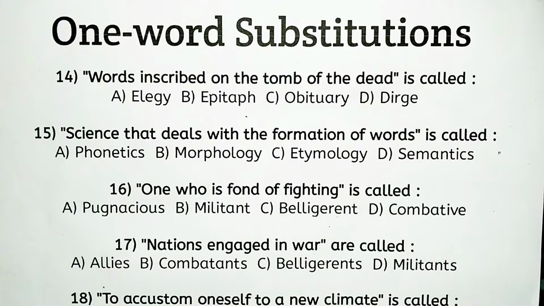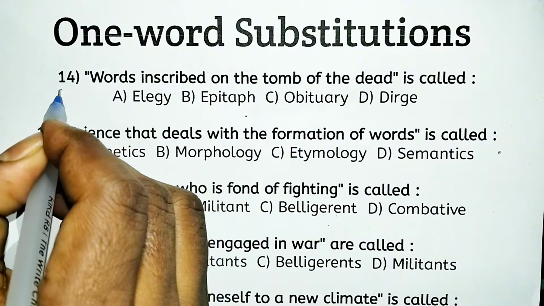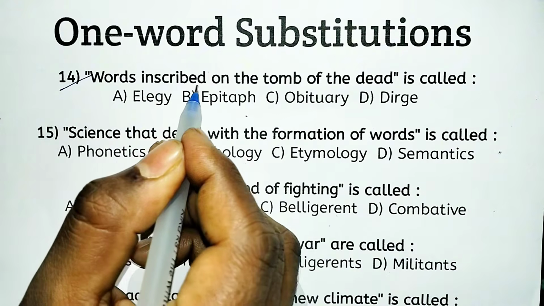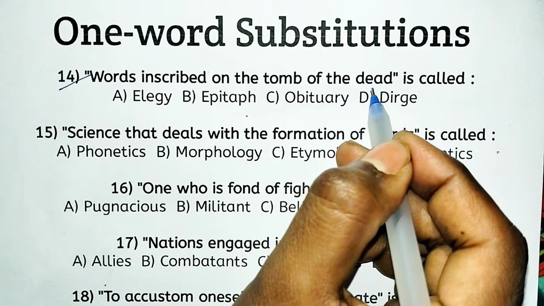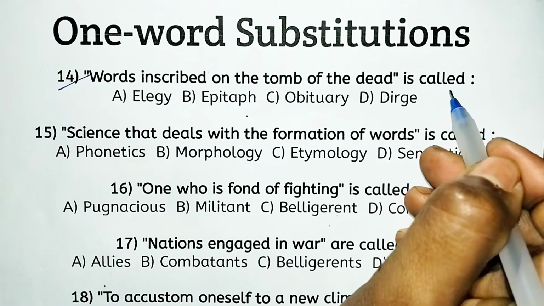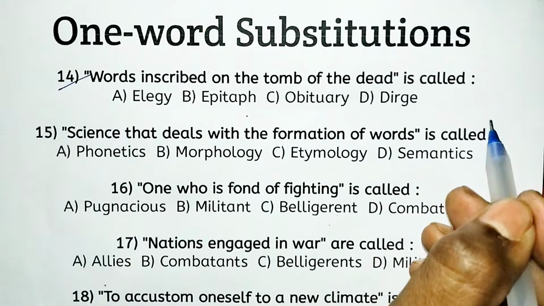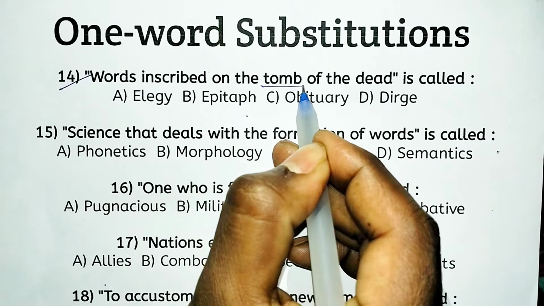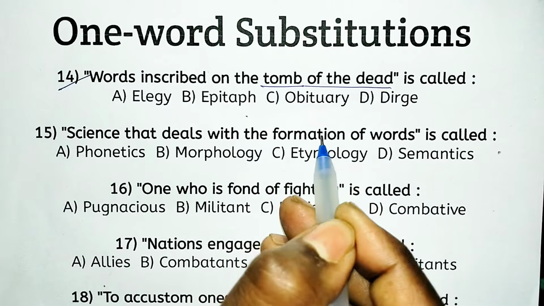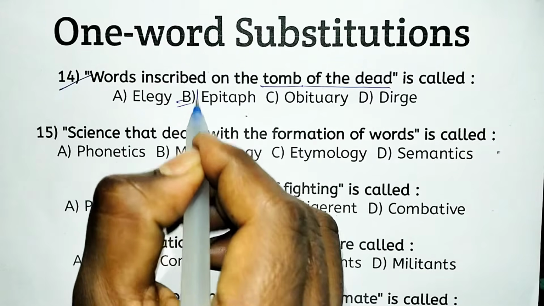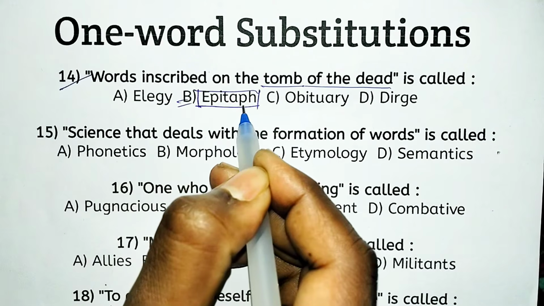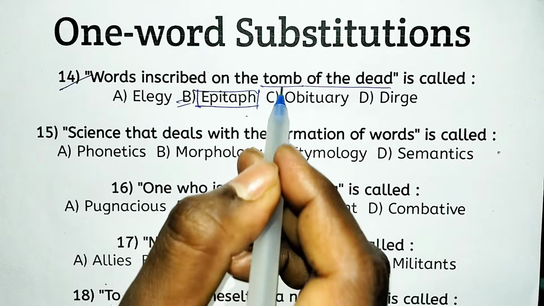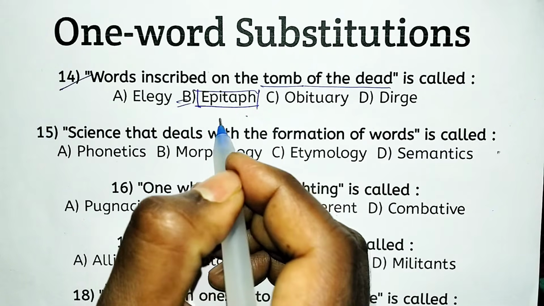So look at the 14th. Words inscribed on the tomb of the dead. What is the right one word substitution? Look, inscribed on the tomb of the dead. That means option B, epitaph. Epitaph only. Inscribed on the tomb of the dead is called epitaph.